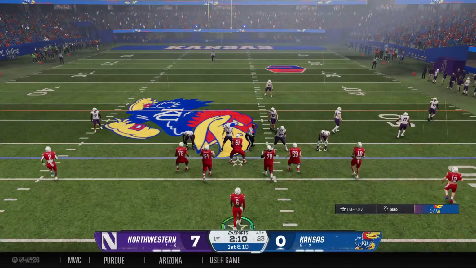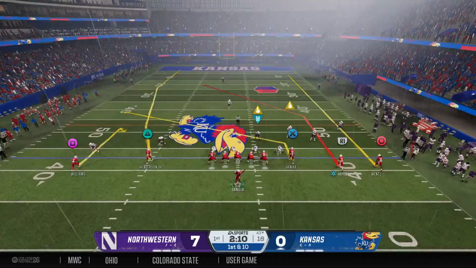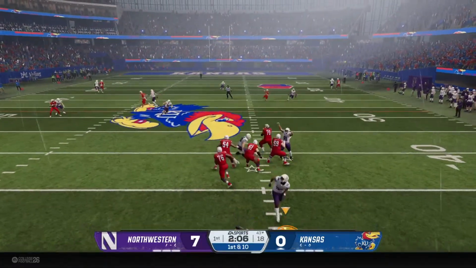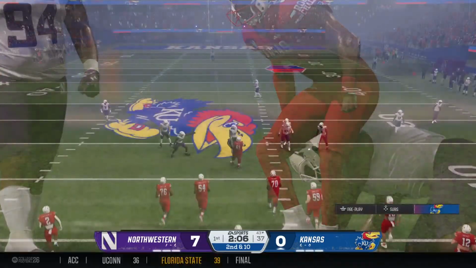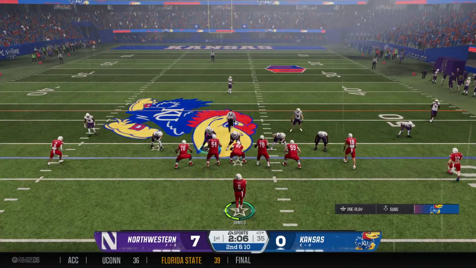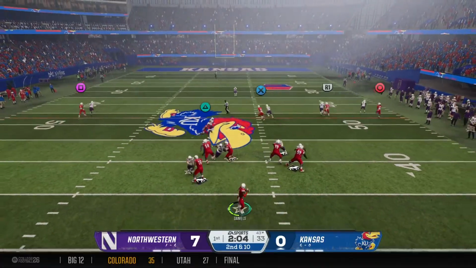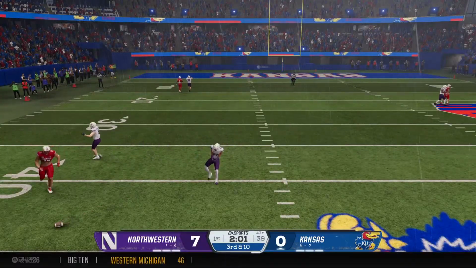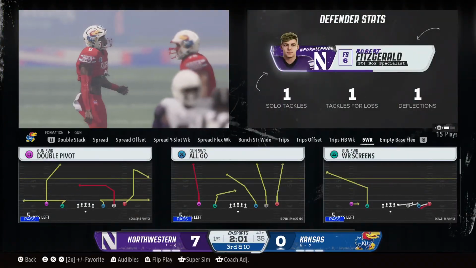On the set. Might be calling a hot route. Wasting no time throwing on this drive. And he was hit just as he was releasing the pass, and it falls to the ground incomplete. Behind the chains now on 2nd and long. Looking to fire. Throws for the tight end. Incomplete, and he threw that one up for grabs and into traffic, and fortunate to get it back.